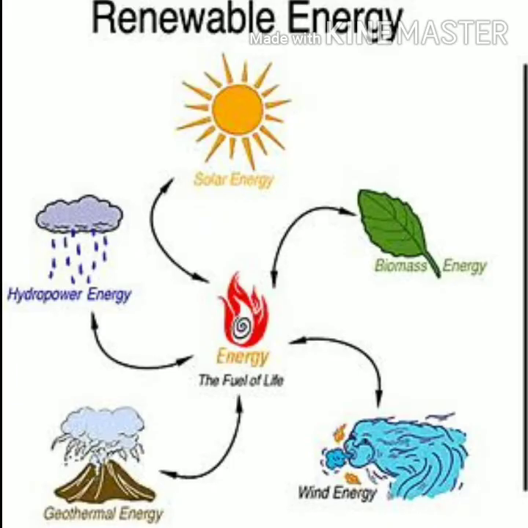Natural resources can be divided into two types. First is renewable resources and another one is non-renewable resources. Let us see what are renewable resources. Some of the natural resources that can never get exhausted or cannot be completely finished are known as renewable resources. For example, sunlight, air, water, soil, etc.